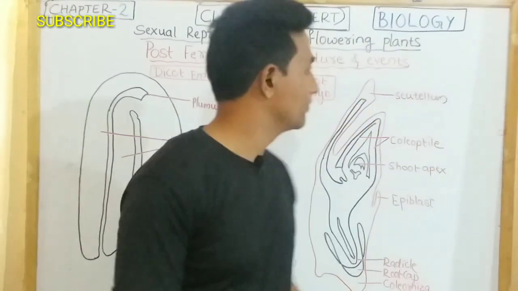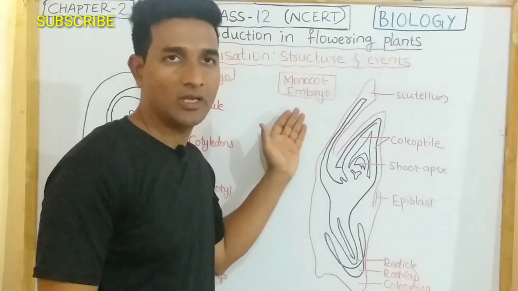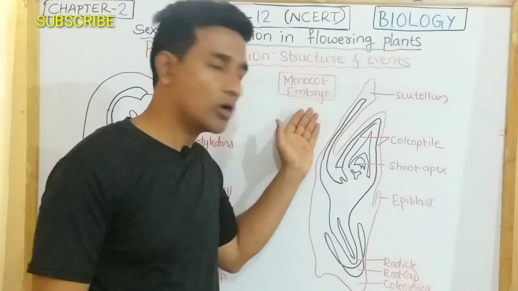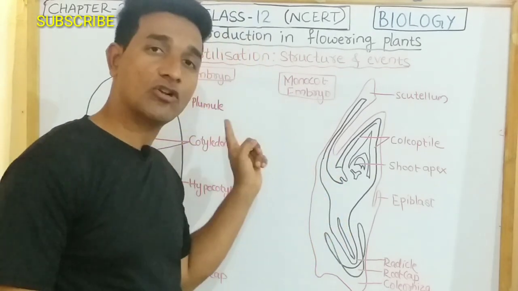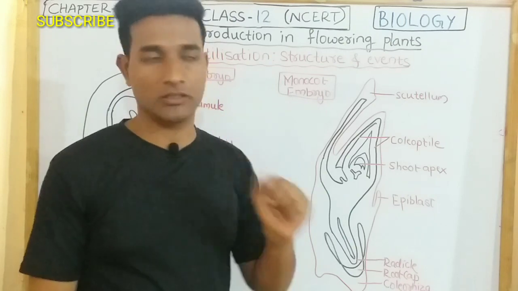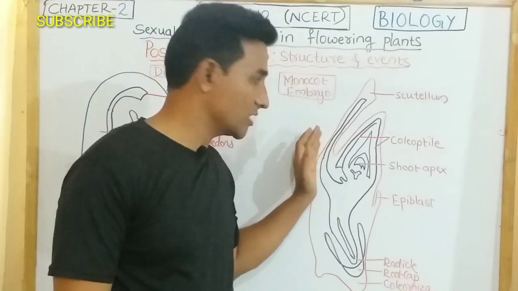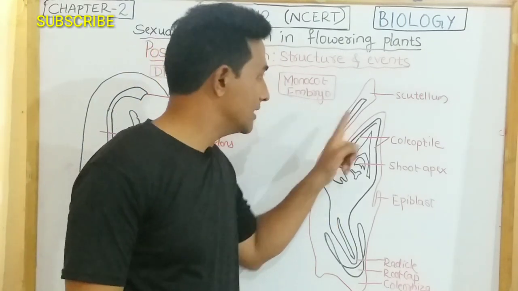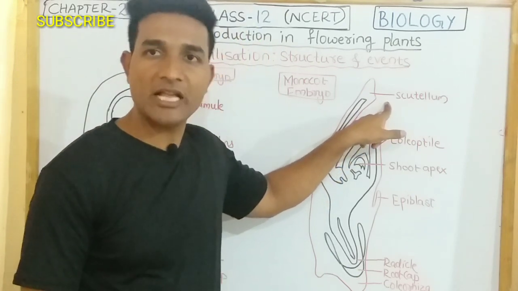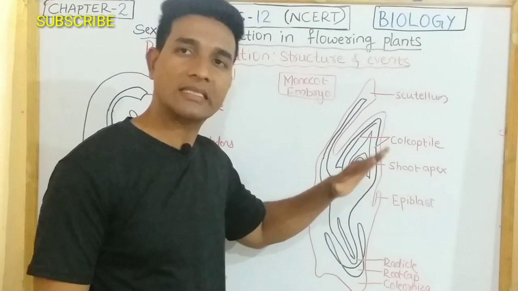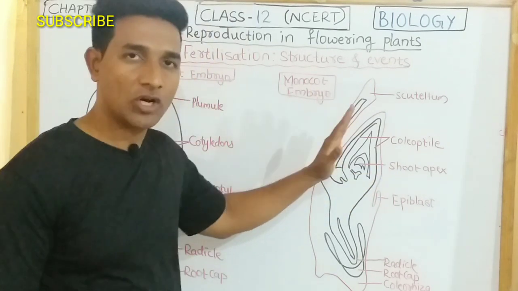Now we come to the monocot embryo. The embryos of the monocots possess only one cotyledon, and the dicot has two cotyledons. And in the grass family, the cotyledon is called scutellum. Scutellum is a shield-shaped structure which is present on one side of the embryonal axis.